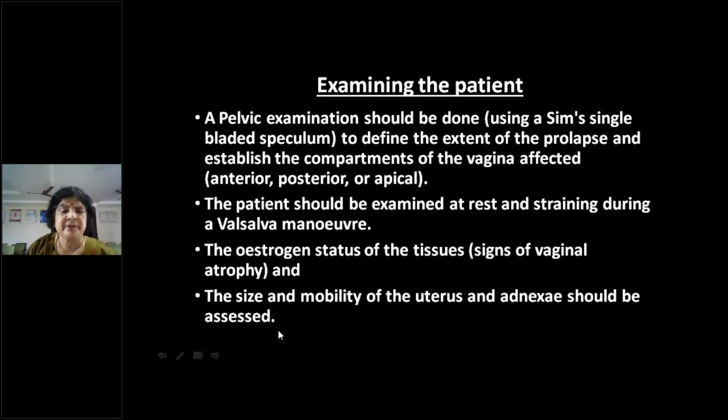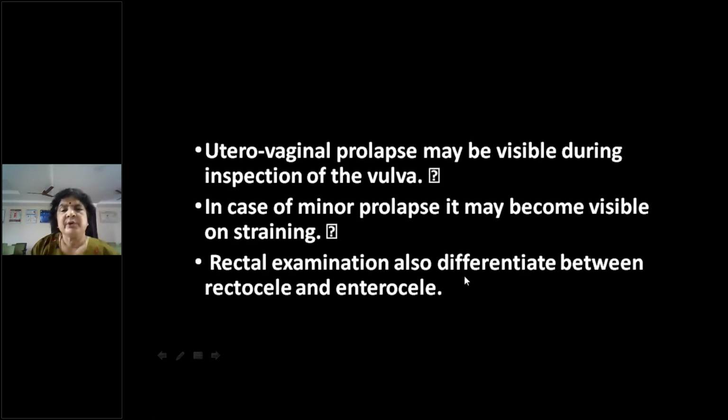Then the estrogen status of the tissues, look for the vaginal rugosities. It will be absent if she is postmenopausal and has atrophy. Size of the uterus, mobility, position, neck, and all these things. So retrovaginal prolapse may be visible during inspection. Minor prolapse may become visible on straining.